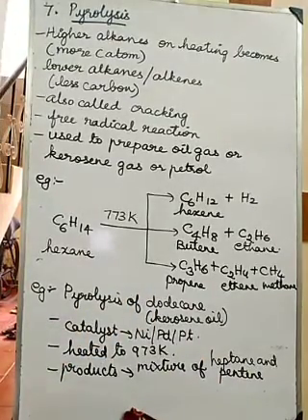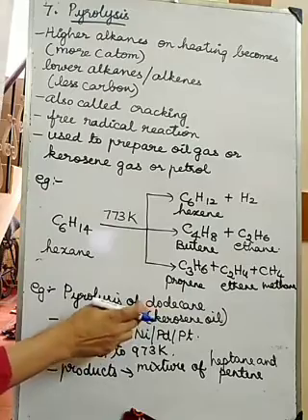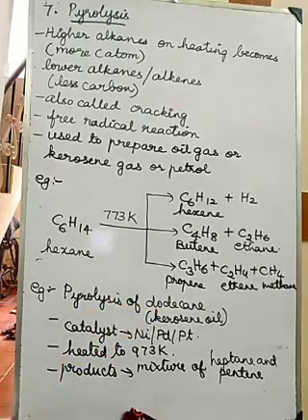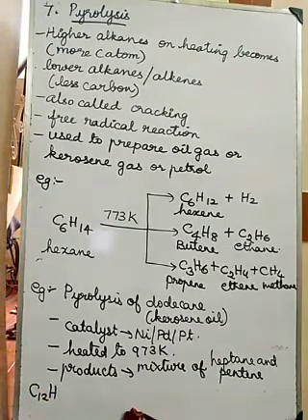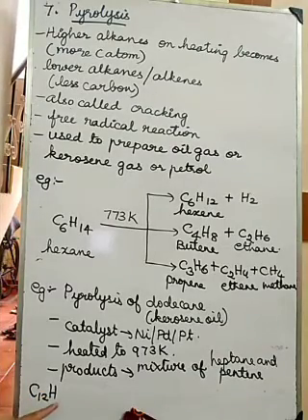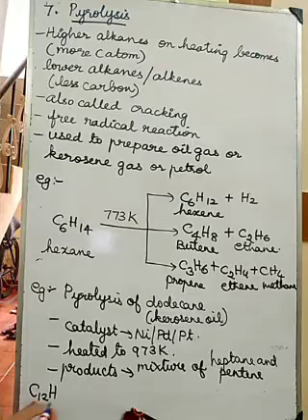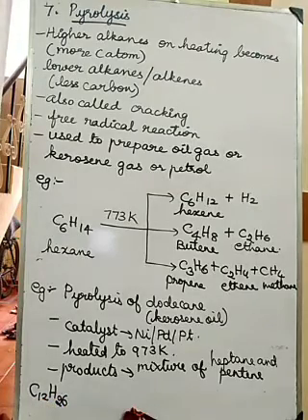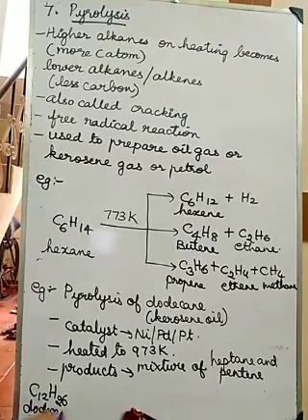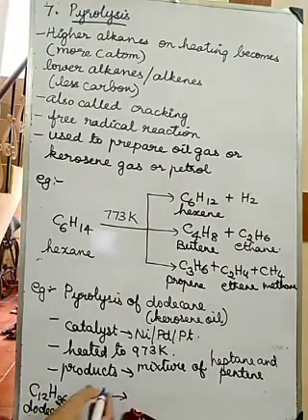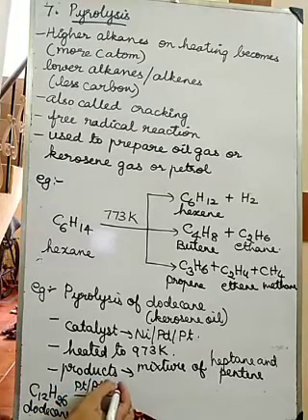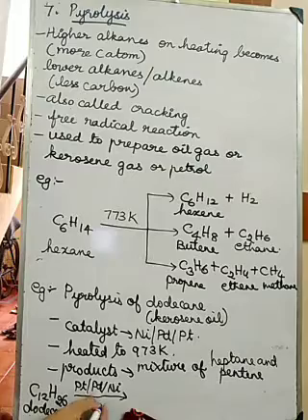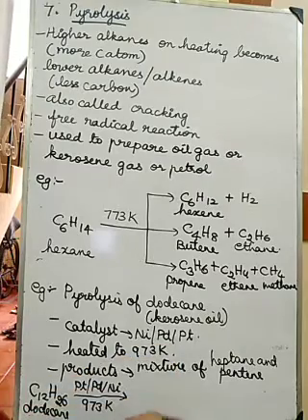Dodecane means, what I told, decane means 10, do means 2, so 10 plus 2, 12 carbons. So it is C12H2n plus 2. 2 twelves are 24 plus 2, 26. So C12H26, this is dodecane. What is the catalyst? Platinum or palladium or nickel. At 973 Kelvin, I should get heptane.